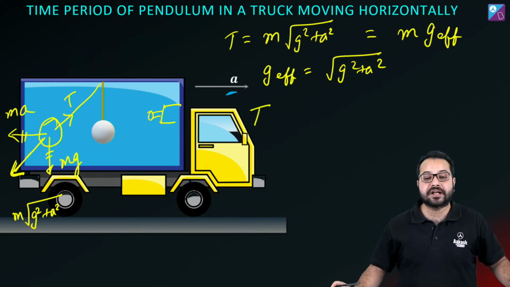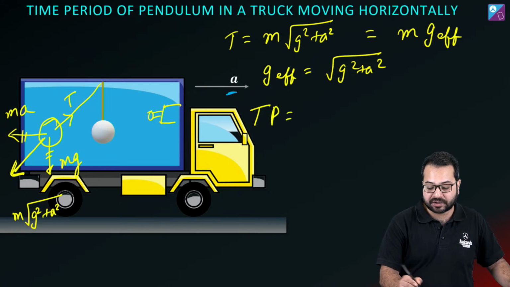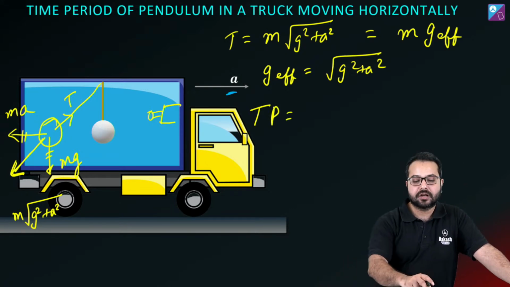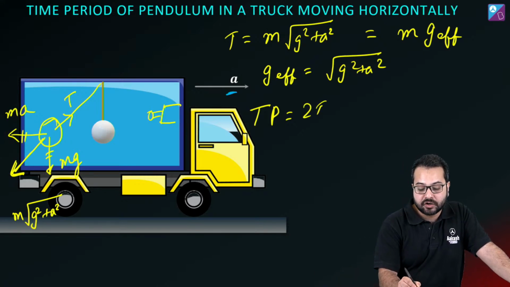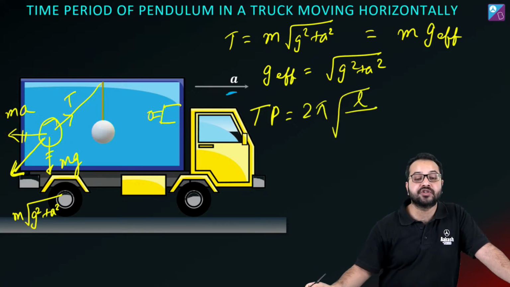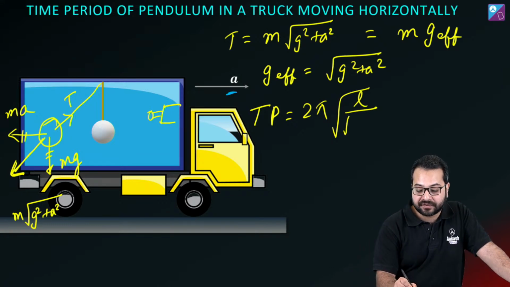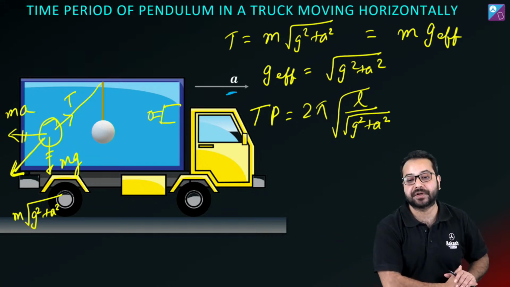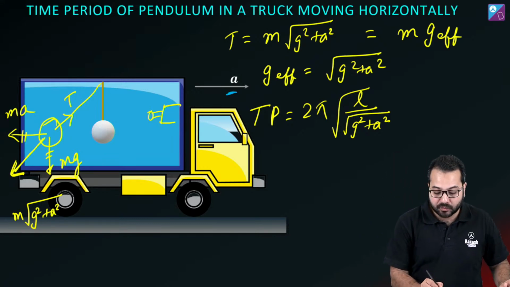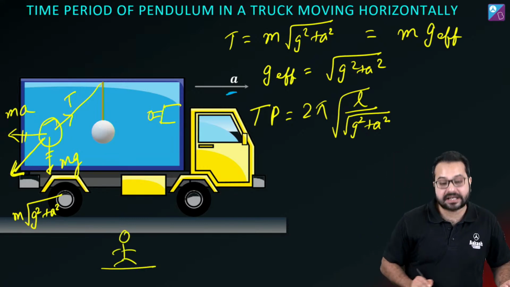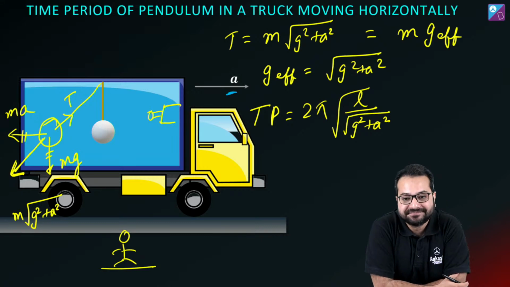Because we have already used T, I am using TP for time period. ठीक है, कंफ्यूज मत होना. टेंशन के लिए T यूज कर लिया है तो टाइम पीरियड के लिए मैं TP यूज कर रहा हूं. ये कितना हो जाएगा? 2 pi under root of L upon G effective, and G effective is under root of G square plus A square. This will be the time period. ठीक है? Now if you try solving this from the ground frame, मेरा चैलेंज है कि आपको पसीना निकल जाएगा. आपकी हालत खराब हो जाएगी.